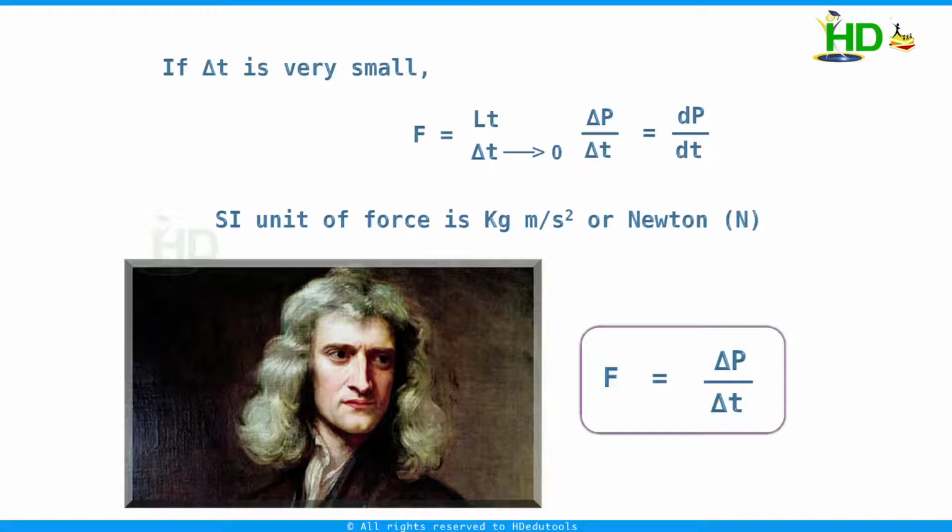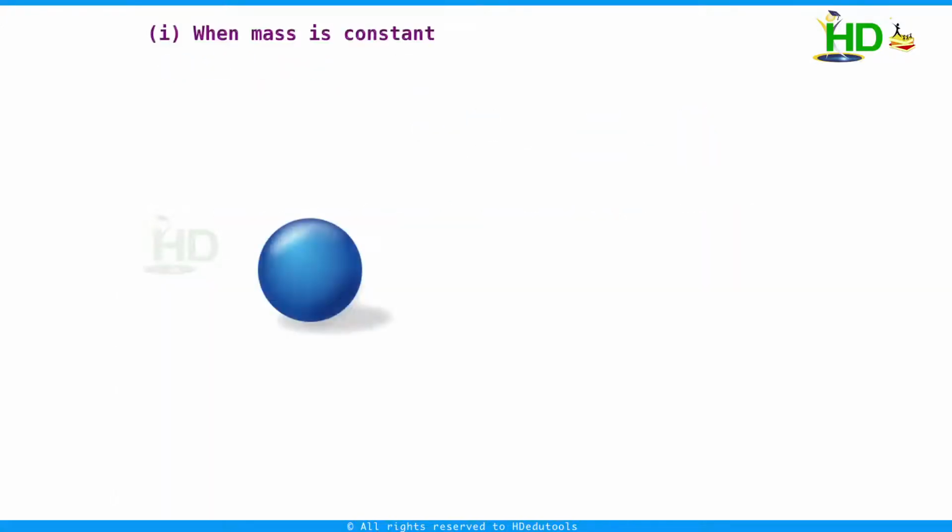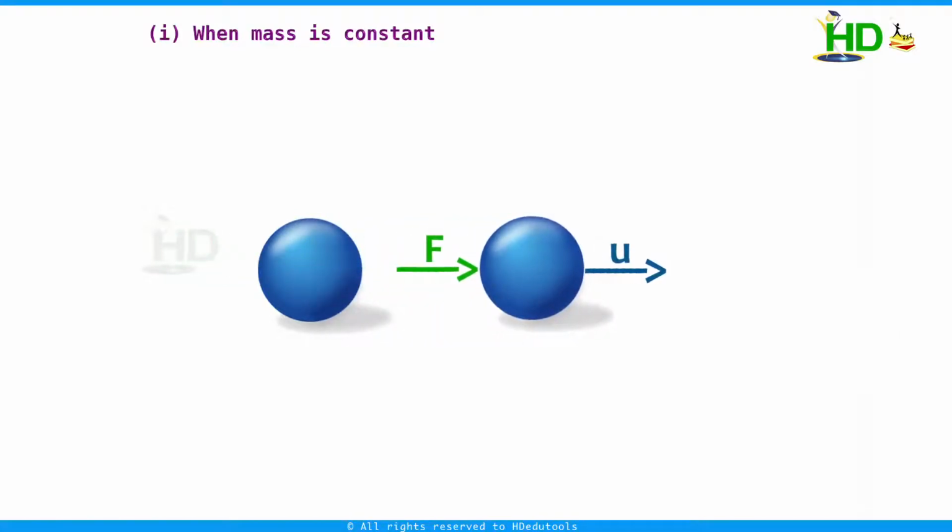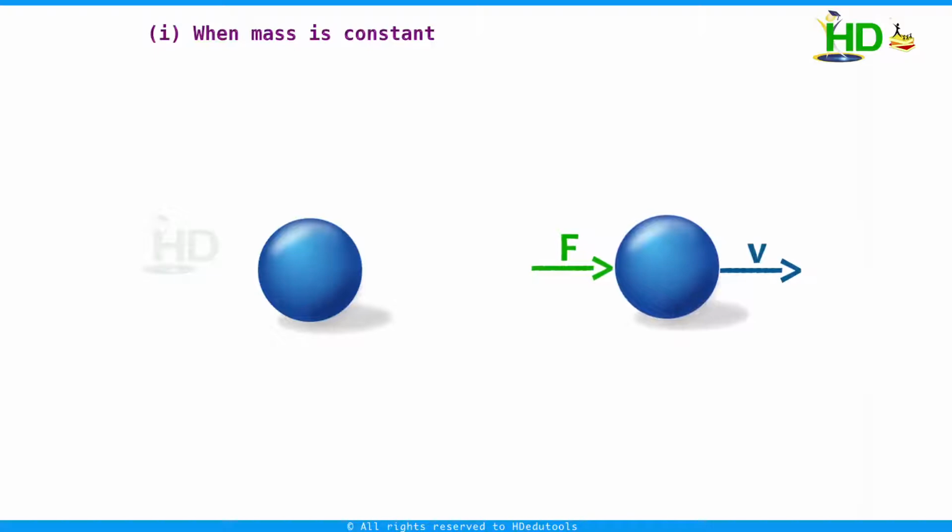If we consider different cases, this formula takes different forms. Suppose we consider when mass is constant. At this standard, we are studying so many problems which are related to constant mass. Suppose you see here, in this case mass is constant. Mass is constant means when you apply the force, which parameter changes? Yes, velocity changes.